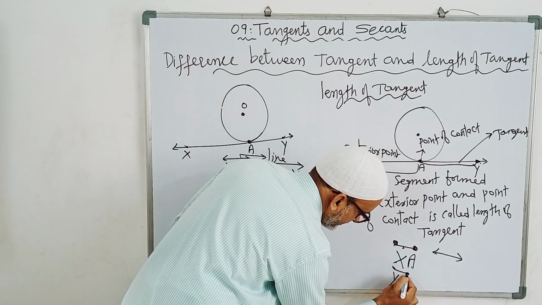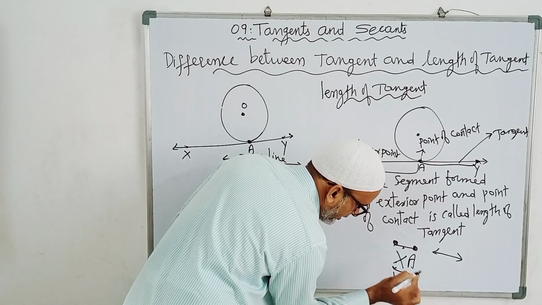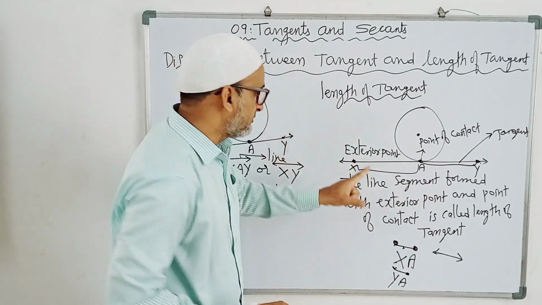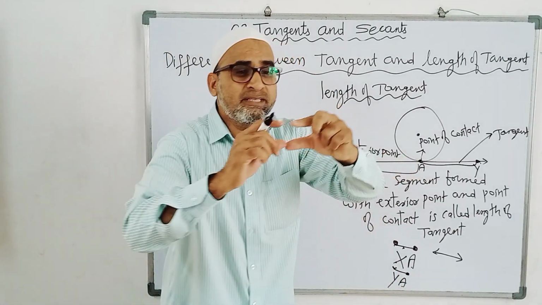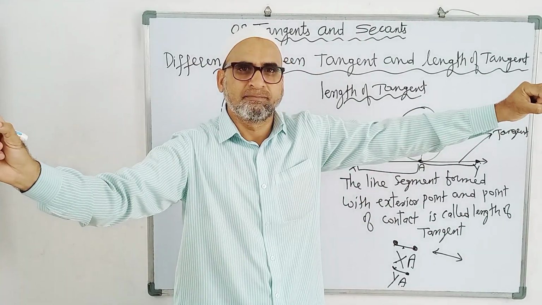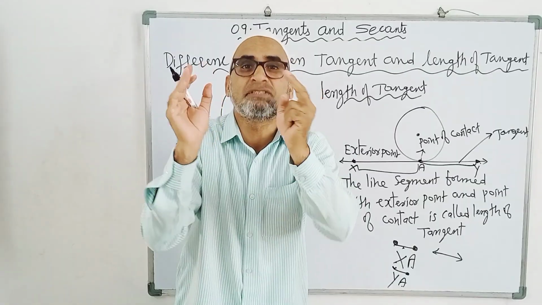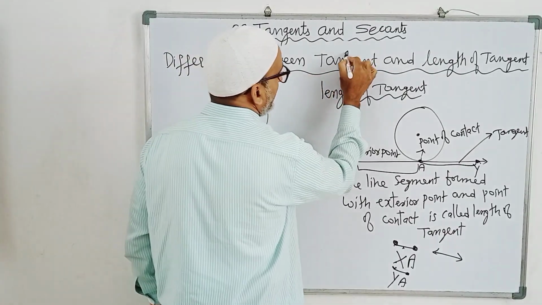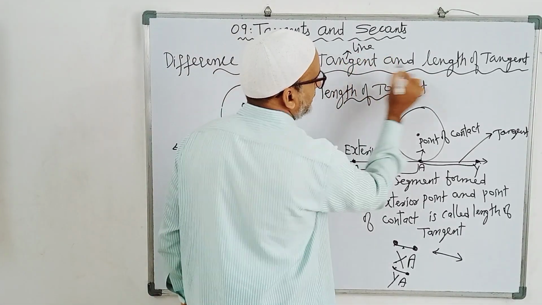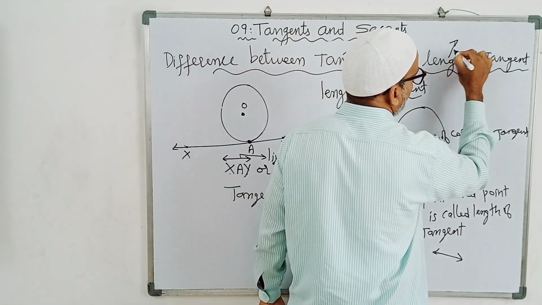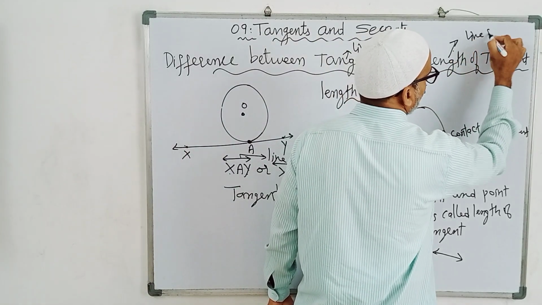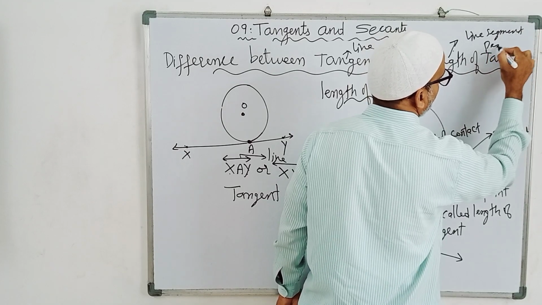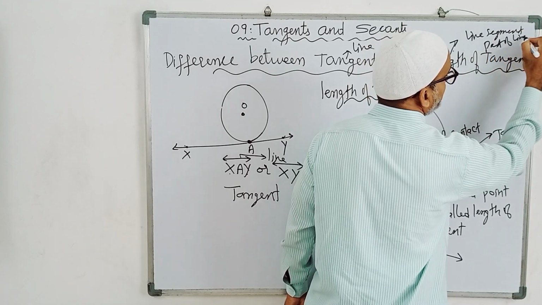A line segment formed from an exterior point to the point of contact is called the length of the tangent. Don't get any confusion. Tangent is nothing but a line. Length of tangent is nothing but a line segment. The difference between them is different. Tangent means line. Length of tangent means line segment, which is a part of the line, part of the tangent.